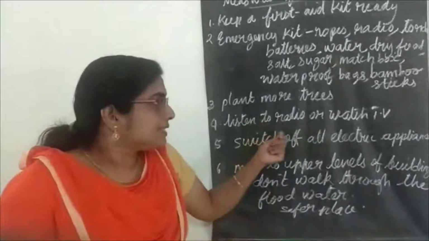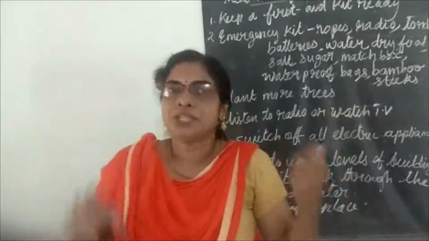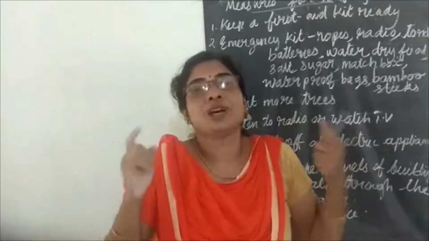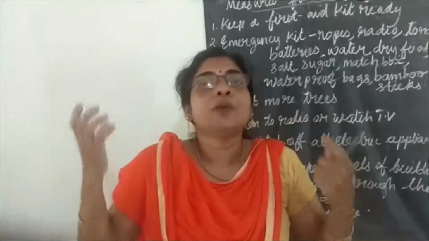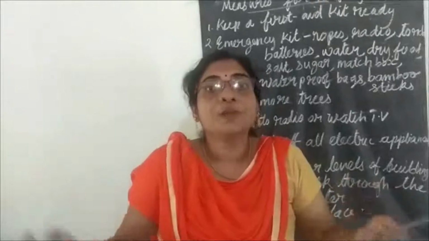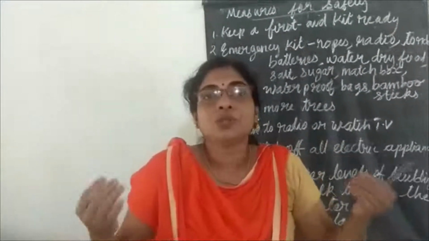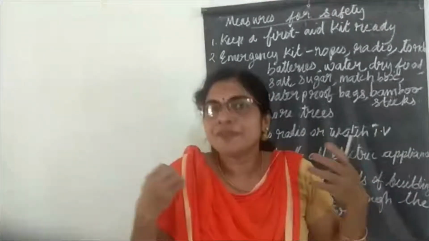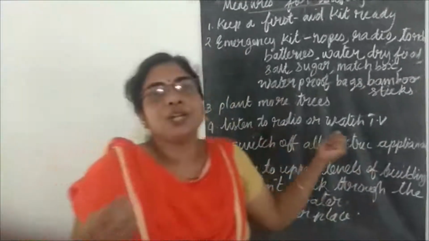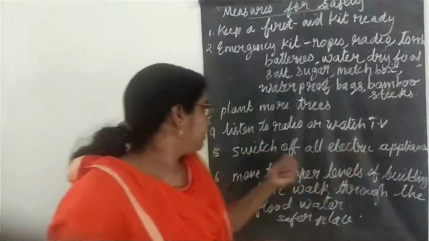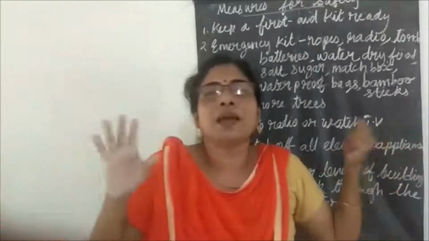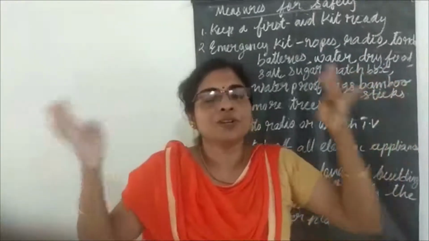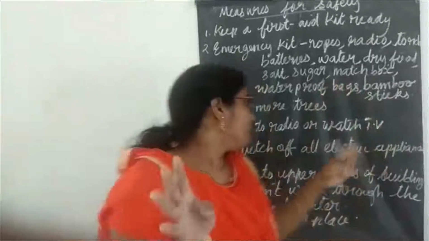Then next one, listen to radio and watch television information. Okay, so you know that we experienced in 2018, what happened? We can hear the radio alert, TV also, which place is having more problems, and all the information we will get. So you should listen to radio or watch television. Then switch off all electrical appliances. All electricals, appliances, TV, fridge, whatever is there, you have to switch off.